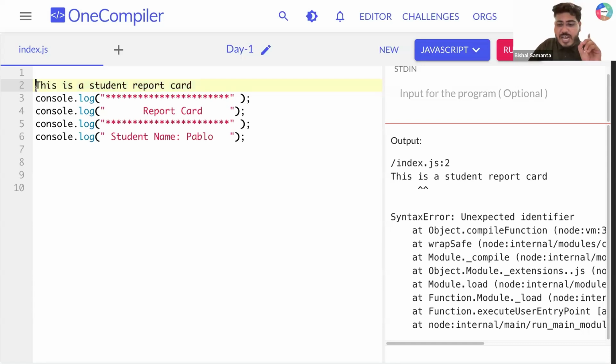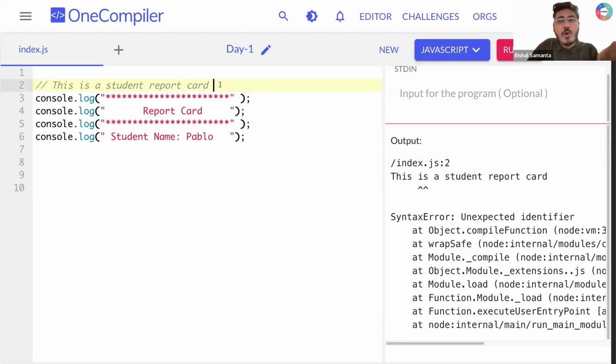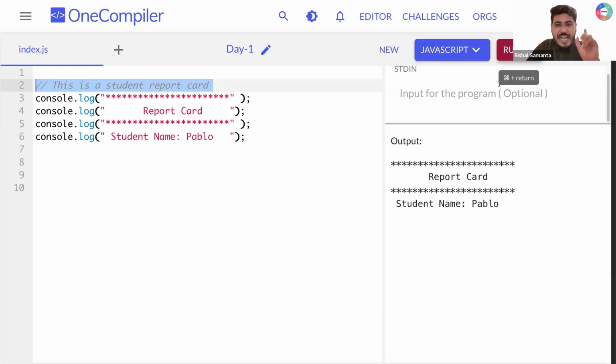In that case, I can do something like this. Can you all type this? Double slash. This double slash will help so that when your JavaScript code starts running, it will ignore this particular line number 2 because it is a comment. Cool. Now if I run this, you can see I'm not getting any error because I have made a comment here, so my JavaScript program ignores it.